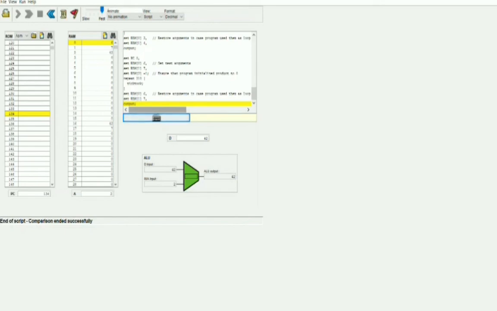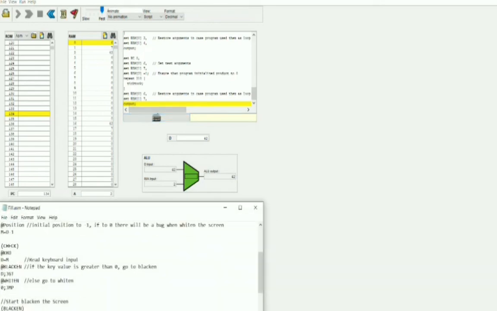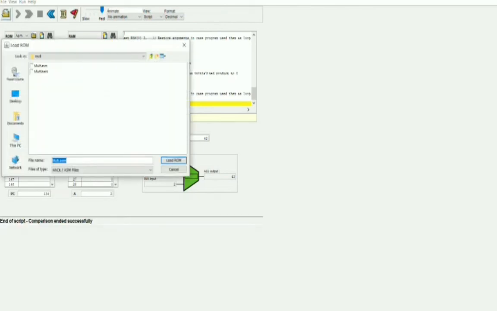Similarly, the second program is an interactive program that listens to the keyboard. This is the program written in Notepad and saved to the .asm file. Now we load it into the emulator.